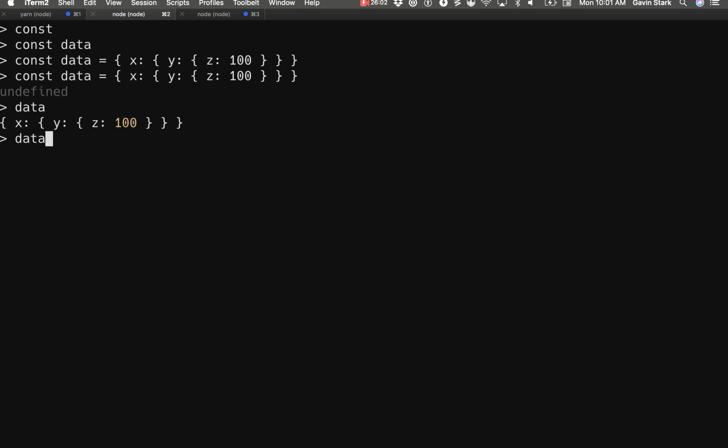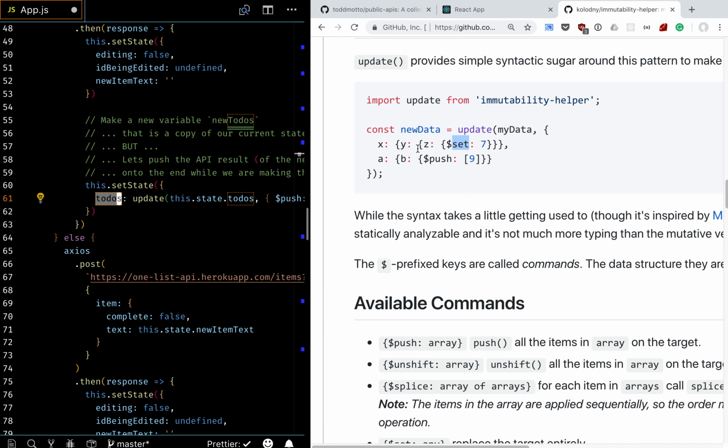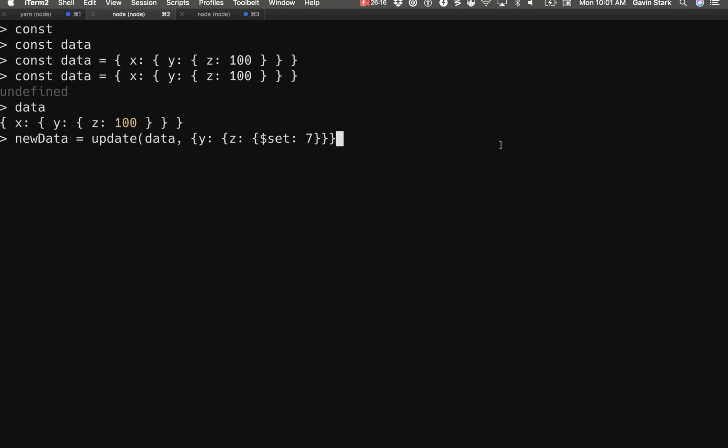So we would say update. Let's do new data is update the data, right? And then we can pass it something that looks like this. Let's update the X, which has a Y, which has a Z, and let's change it to 42.